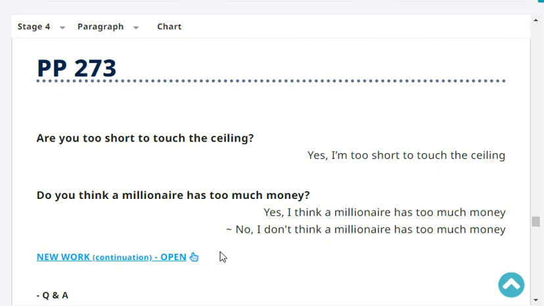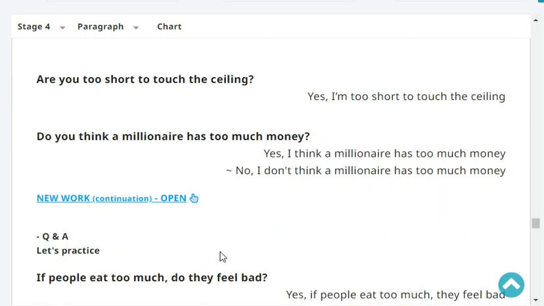Do you think a millionaire has too much money? Yes or no? Yes, I think a millionaire has too much money. Very good. And that's the end of our revision.